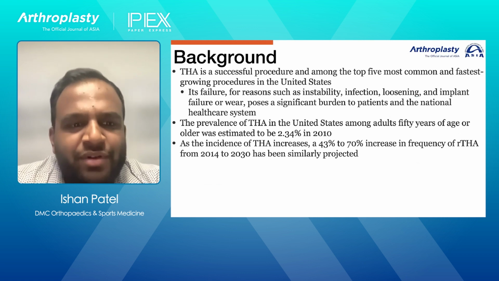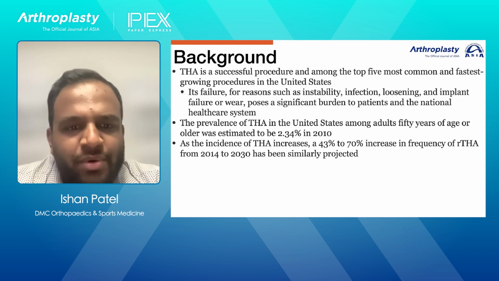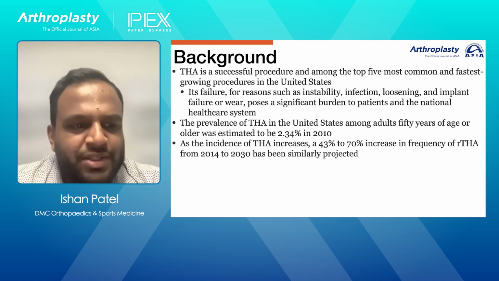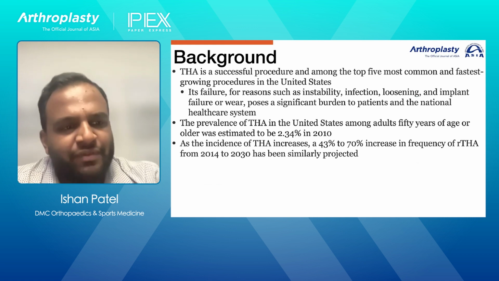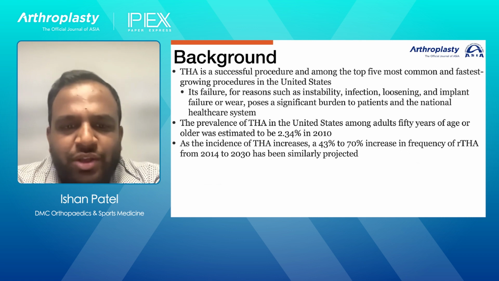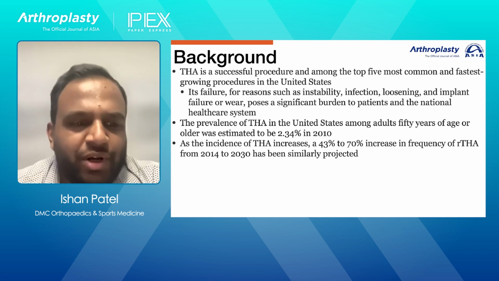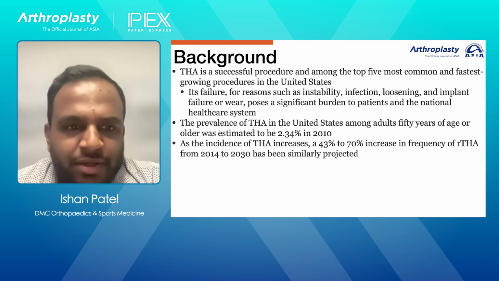So the prevalence of total hip arthroplasty in the United States amongst adults aged 50 or older was estimated to be about 2.34% in 2010. And as our paper shows, this has obviously increased. And as the incidence of total hip arthroplasty increases, a 43 to 70% increase in the frequency of revision total hip arthroplasty from 2014 to 2030 has been similarly projected.